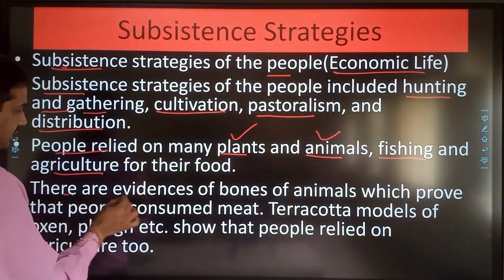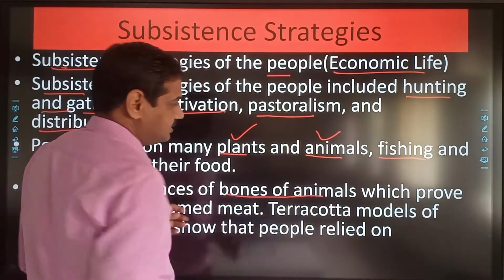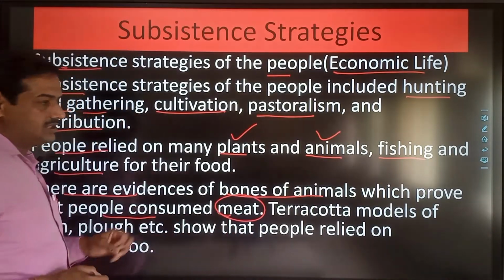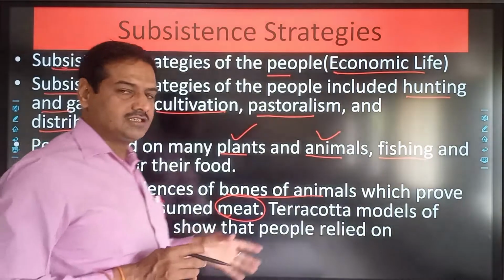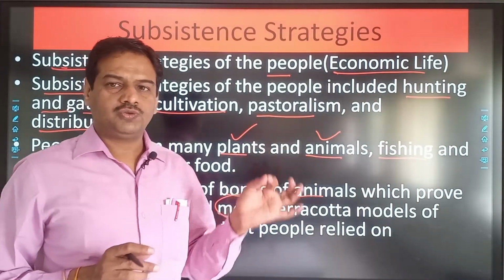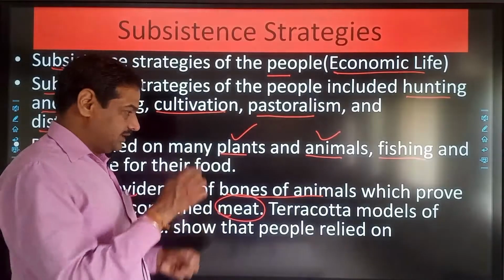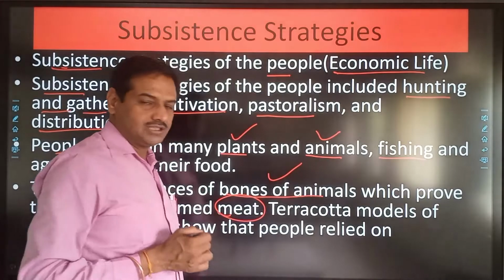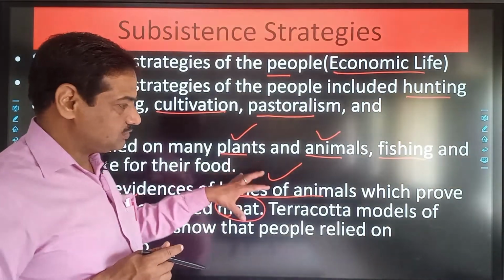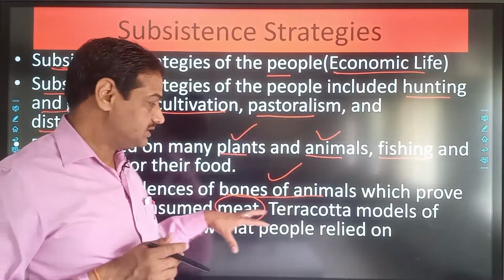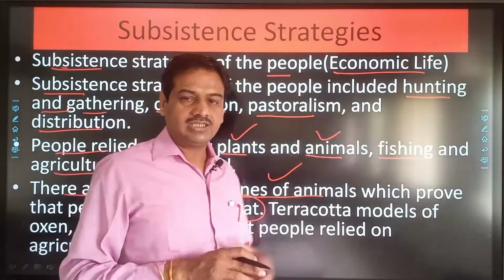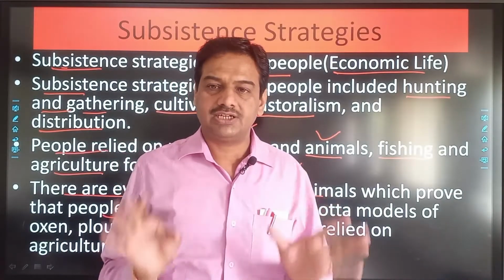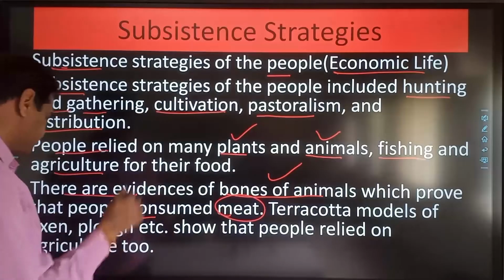First of all, there are evidences of bones of animals which prove that people consumed meat also. It means the Harappan people were consuming both diets, vegetarian as well as non-vegetarian. So the evidence of the non-vegetarian diet is the bones of the animals which have been recovered from the sites which were excavated, especially the houses of the Harappan civilization. These bones indicate that animals used to be consumed by the people of Harappan civilization. So which were these animals?